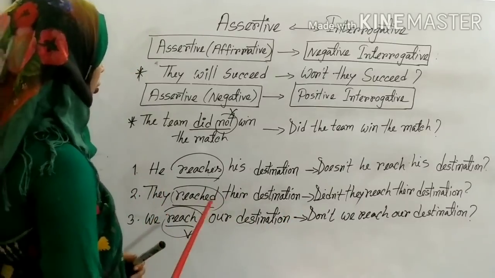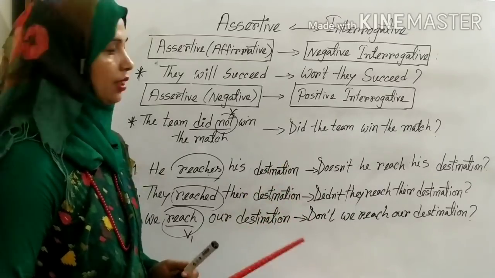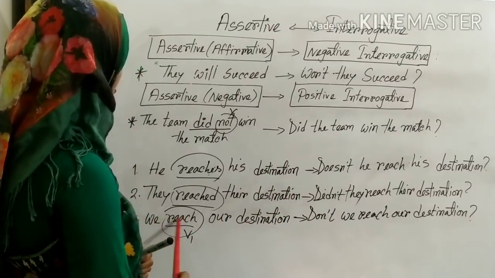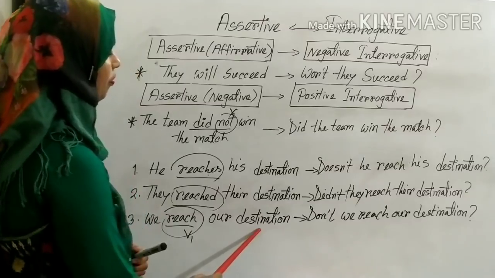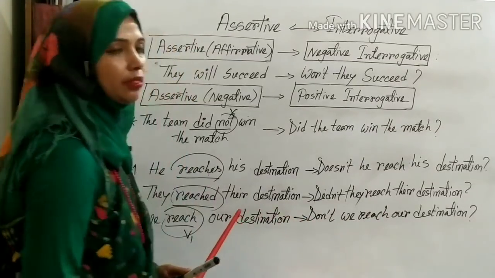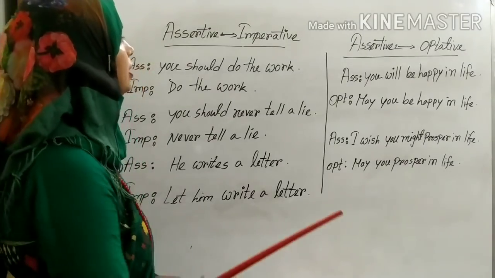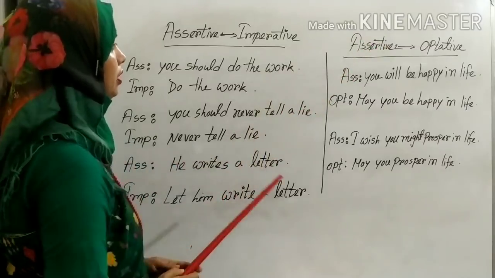That means you have to focus on the verb for making interrogative sentence. You will write we reach our destination. For interrogative sentence, you will write don't we reach our destination. After interrogative, here we have imperative sentence or optative sentence.